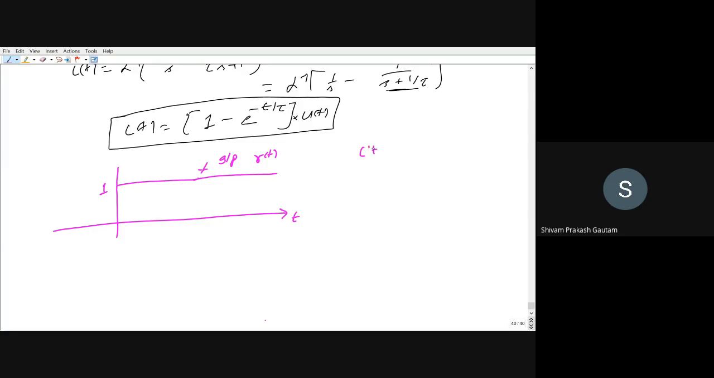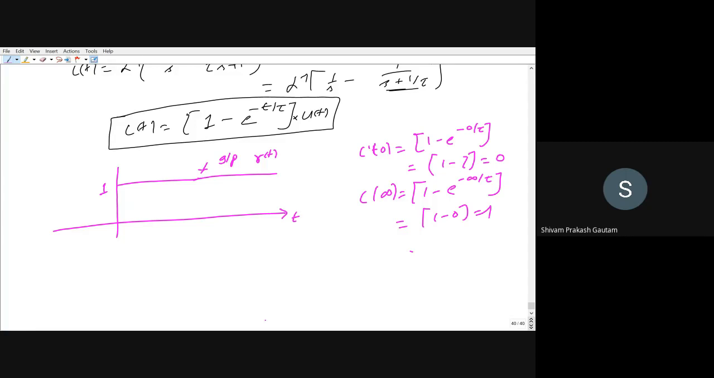Now calculate c(t) for t equal to 0. If t is equal to 0, what is the value of c(t)? 1 minus e to the power minus 0 upon tau. e to the power 0 is 1, so this will be 0. The value is 0, right? What is the value of c(t) when t is equal to infinity? This will be equal to 1 minus 0, so this will be equal to 1.